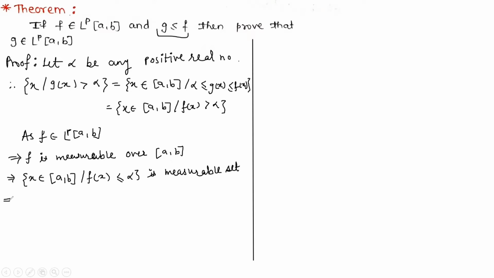So therefore the set where x belongs to the interval [a, b] such that g of x is greater than alpha is measurable. So therefore g is a measurable function over the interval [a, b].